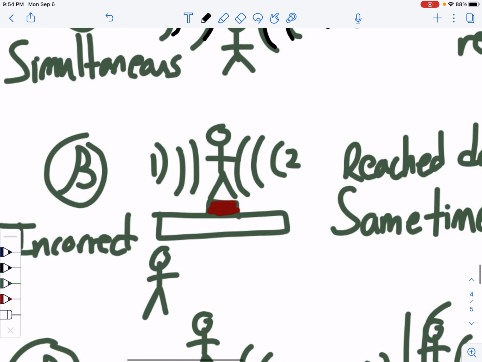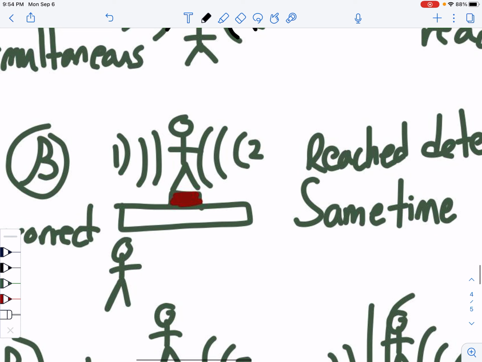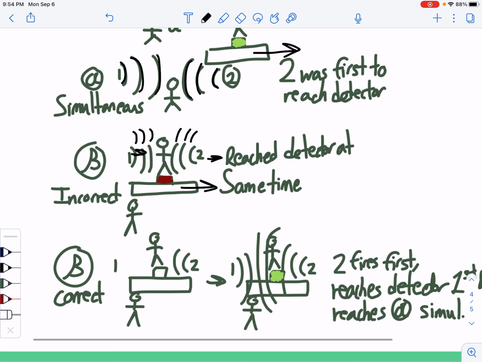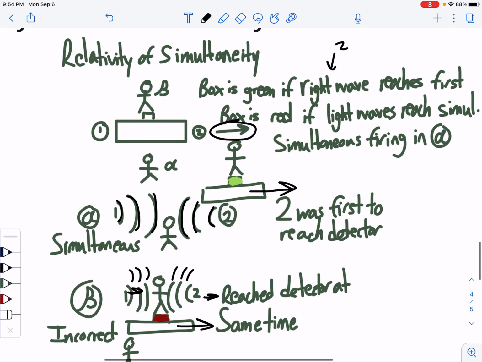But then from B's point of view, we see that the box and the lights are all traveling in this direction at the same velocity. Therefore, when they fire, they hit the person at the same time, and therefore the box would turn red. Now, this may be a startling conclusion, because the box cannot be green and red at the same time. It's not like person A can just perceive a green box, while person B will perceive a red box. That's not how it works even in a universe with relativity.